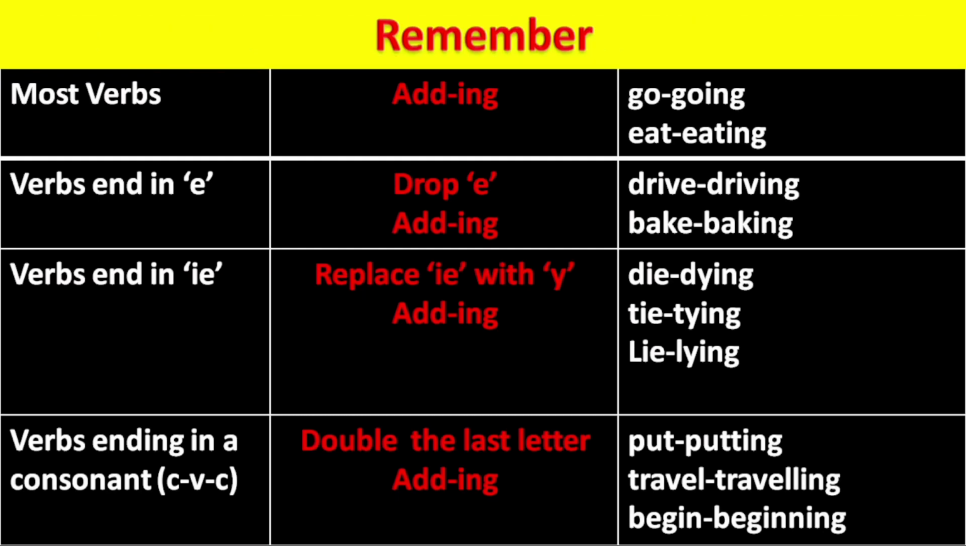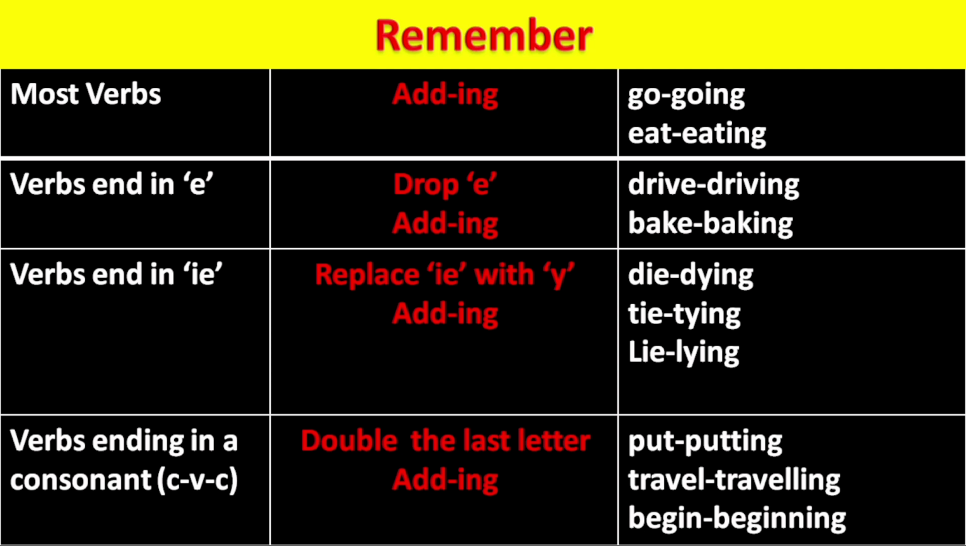Now we must remember how to change the verb when we are making present continuous tense. In most of the verbs we simply add ing. Like first one, example go. We add ing, that becomes going. Eat becomes eating. In some of the verbs that end in e, the last letter will be e, then we will remove e and we add ing. Like drive, the last letter is e, so e will be removed and we add ing. So it becomes driving. Bake becomes baking.